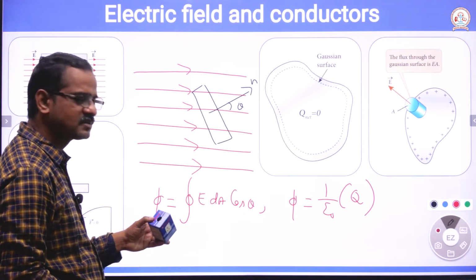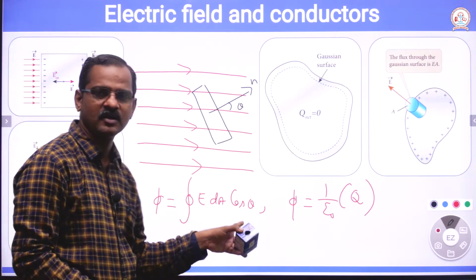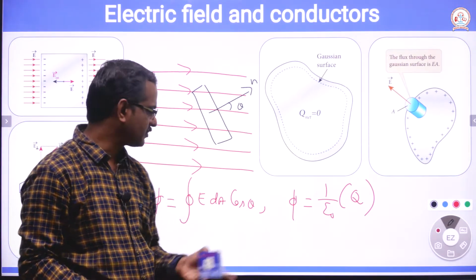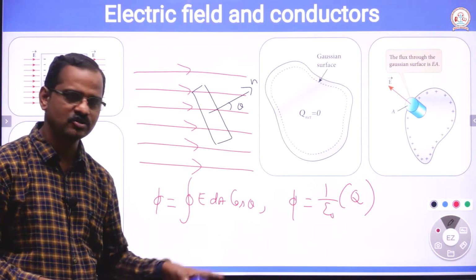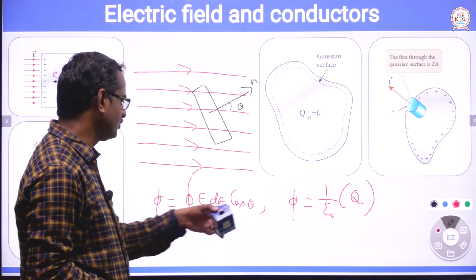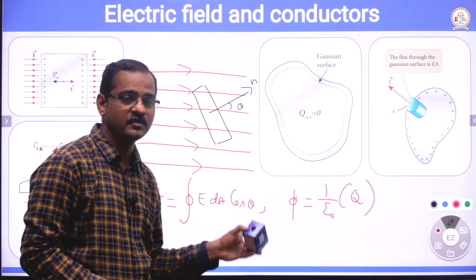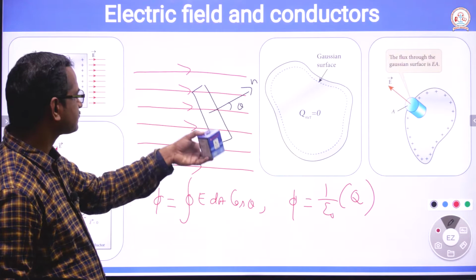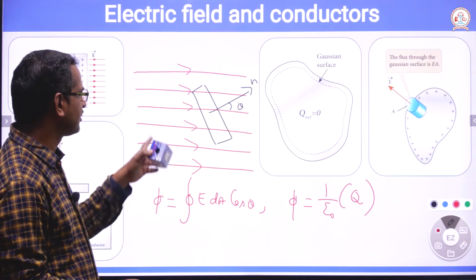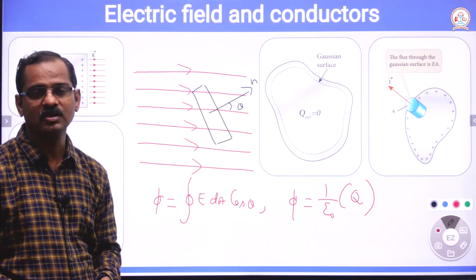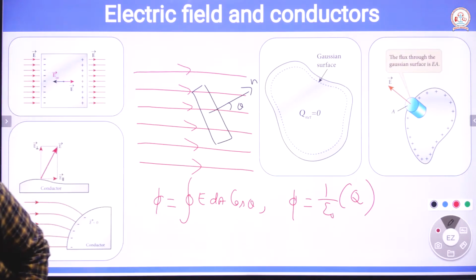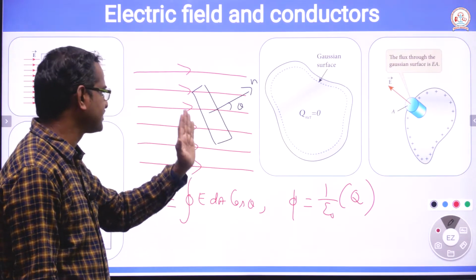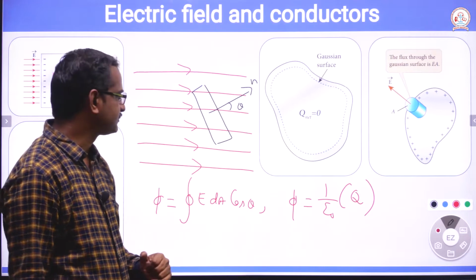So electric flux, based on the theta value, can have a plus value or minus value because cos theta varies from +1 to -1, isn't it? Therefore, flux may have a positive or negative value. So flux is nothing but the number of lines crossing an area perpendicular to the electric field, or perpendicular to the surface.